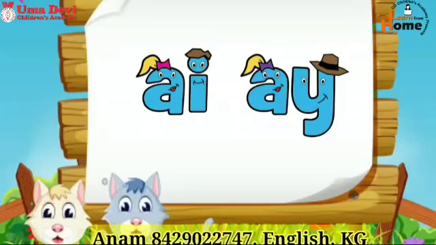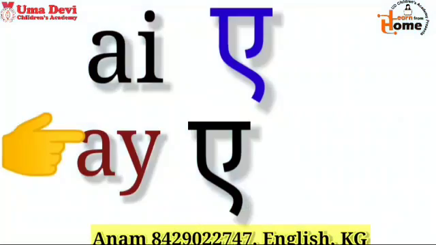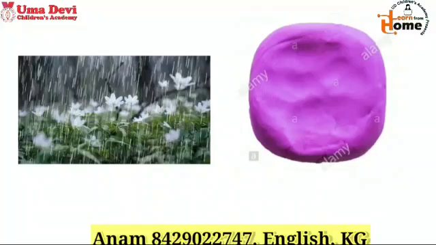Same sound. Both makes the same sound. AI says A and AY says A. Now, look at these pictures. Here you can see two pictures. This is a picture of rain and this is a picture of clay. Children, tell me, in which word you get the sound of A at the end? Clay. Children, in clay word, we get A sound at the end.